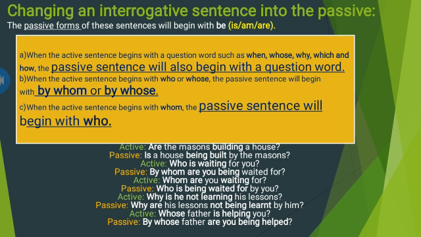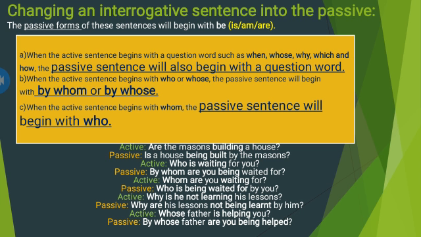Some examples are, the masons are building a house. The passive sentence will be, is a house being built by the masons? Who is waiting for you? By whom are you being waited for? Whom are you waiting for? And the passive voice will be, who is being waited for by you?